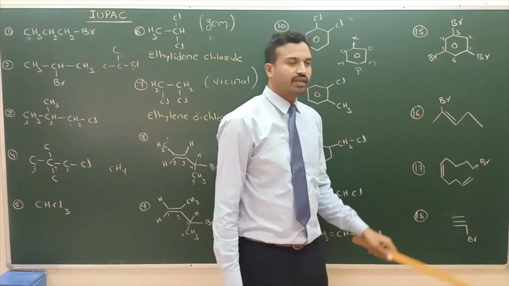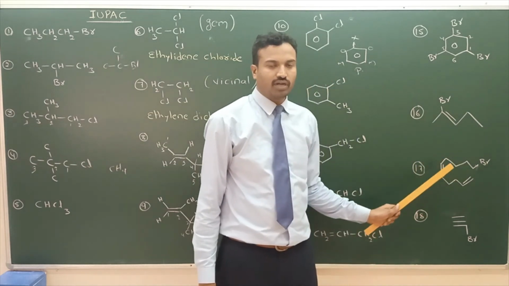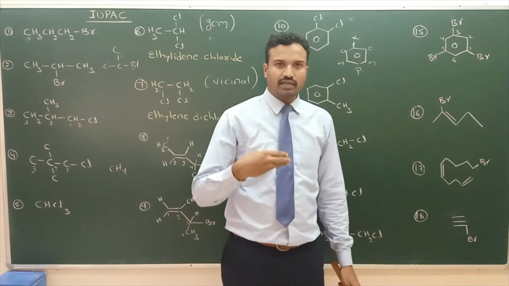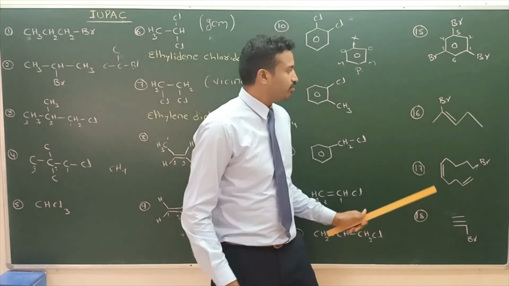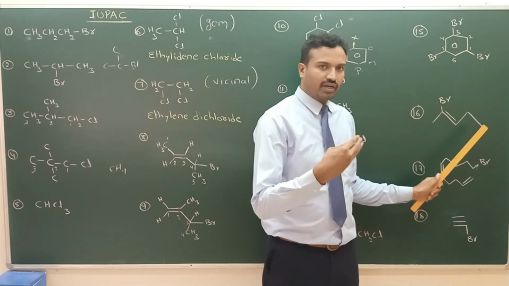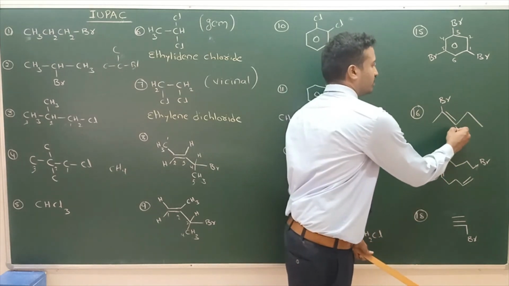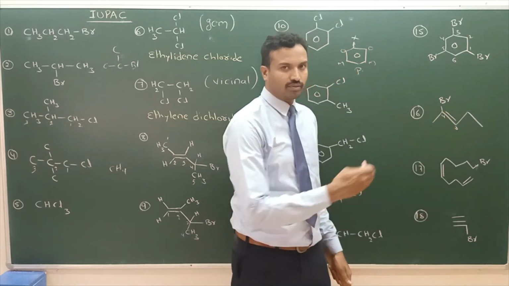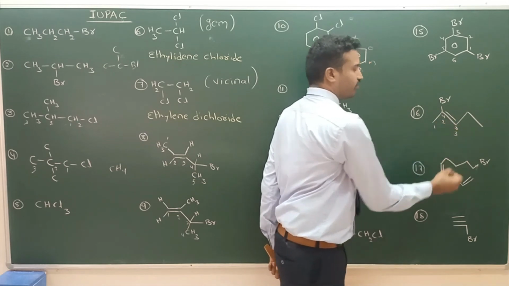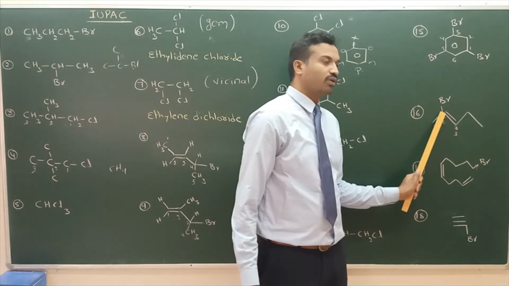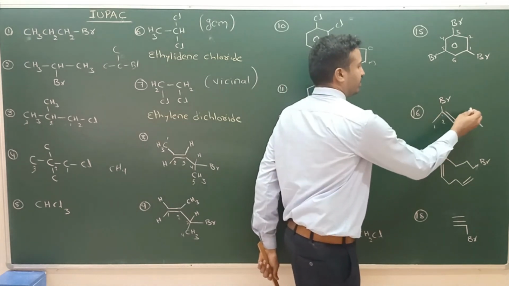Tribromobenzene. Next one here. This is bond line structure. This we also discussed in first PU: complete structure, condensed structure, bond line structure. Here numbering we can give from left to right or right to left. Left to right: 1, 2, 3, double bond at second. Bromine at fourth position from right to left. Right to left gives 3, 4. Left to right gives 2, 3. So minimum possible, left to right is correct.